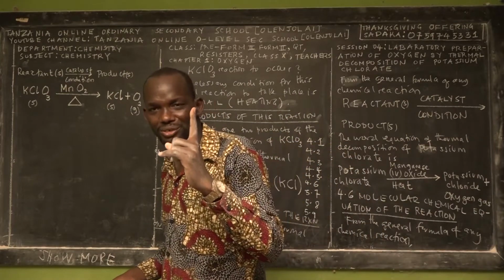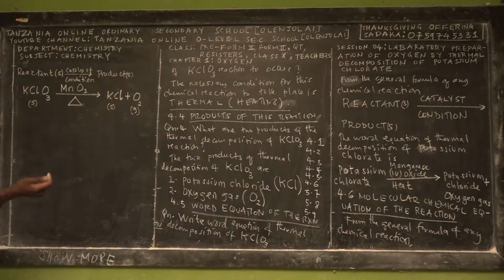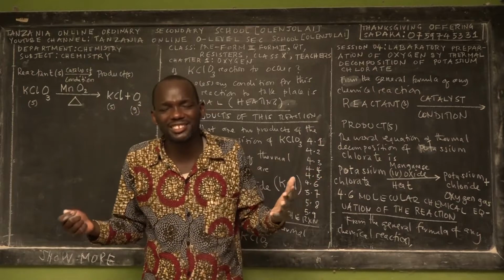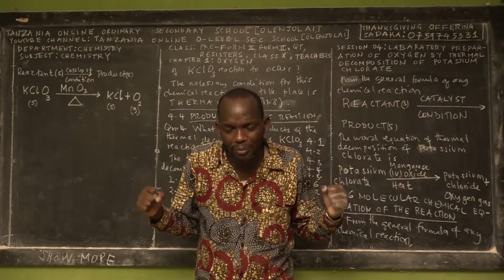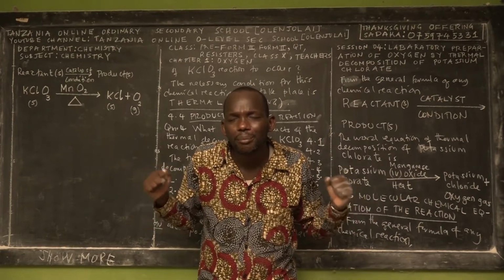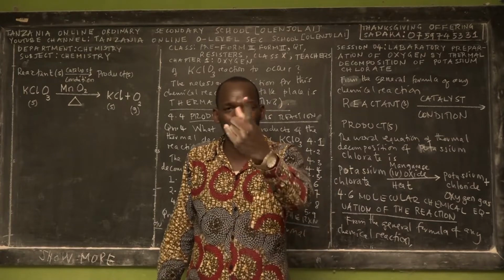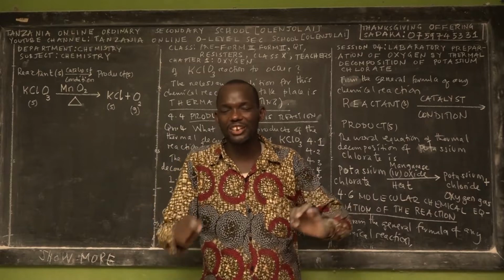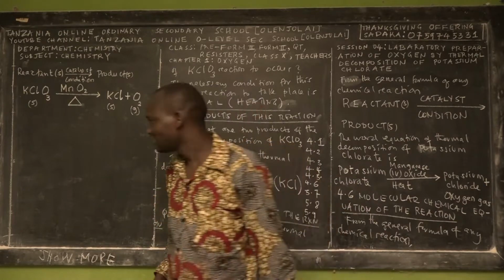So let me teach you something about how you can balance this chemical equation. There's no need for you to cram, because I know some Form 2 students used to cram and used to sing a song. If potassium chlorate reacts, you get potassium chloride plus oxygen. No need for you to cram, my dear student. You have just to use the principles that Olenjolai teaches you, that God has taught me in His own altar and His own counsel in order to teach you.